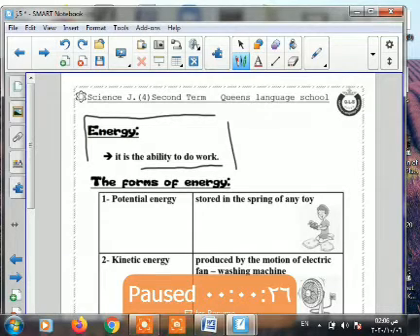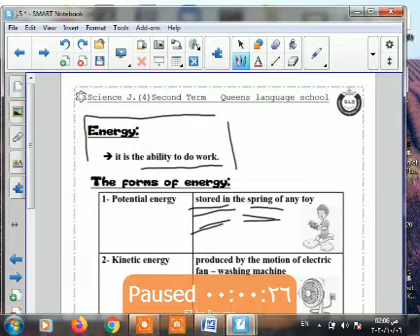Again, potential energy. Where can I see the potential energy? Do you know the toy car? When we have a toy car at home, it has a spring. Do you know the spring? This spring stores potential energy. So potential energy is a type of energy that is stored, kept in the spring of a toy car.